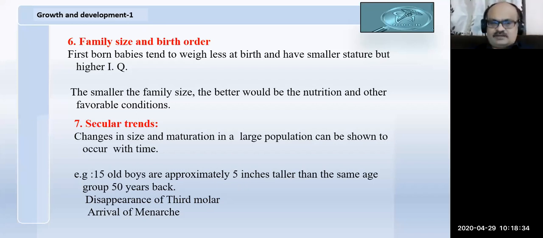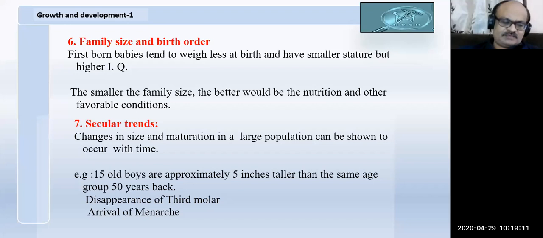there will be a difference. For example, if we see our parents, all our parents are taller in general compared to our generation. We are short by 2 to 3 millimeters. Your generation will be still shorter than us. Likewise, third molar, if you take third molar, how many of you are having 3 molars, 4 molars? None of you having all the 3 molars. You may have 28 teeth or 30 teeth at best. This is the reason.